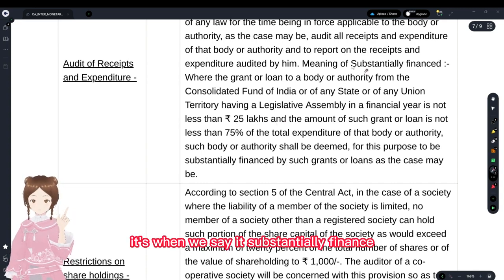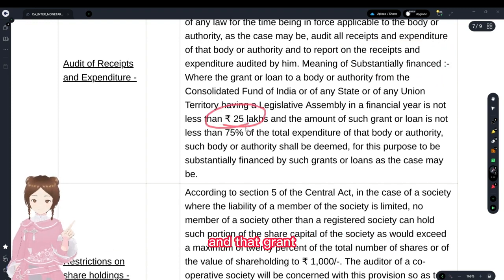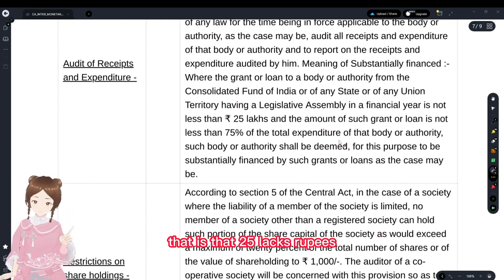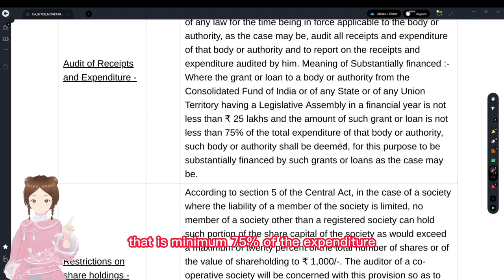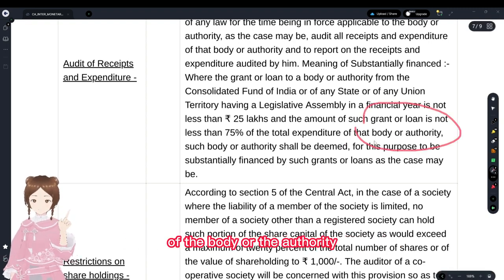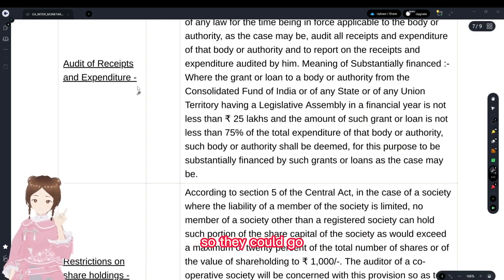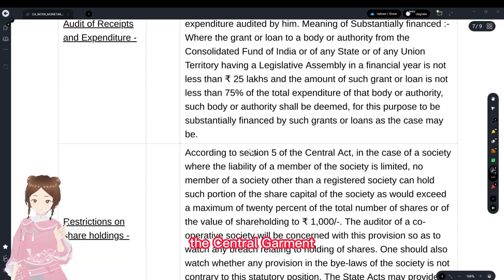We say it's substantially financed when a minimum 25 lakhs of grant was given, and that grant is not less than 75% of total expenditure. That is, the grant amount given is minimum 75% of the expenditure of the body or the authority, then it's called substantially financed. So the central government could go for audit of receipts and expenditure.